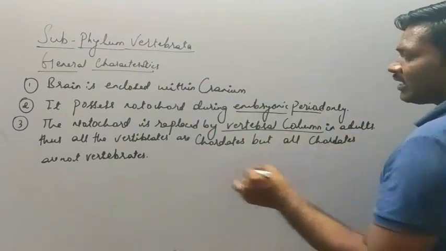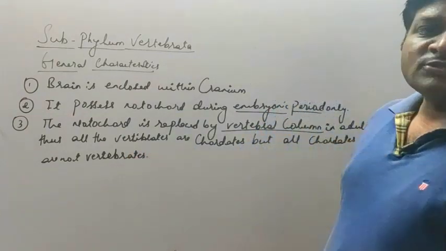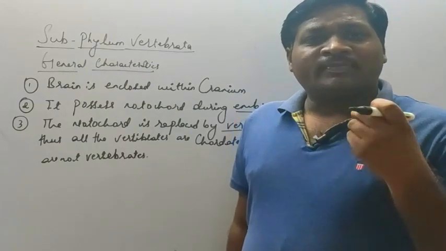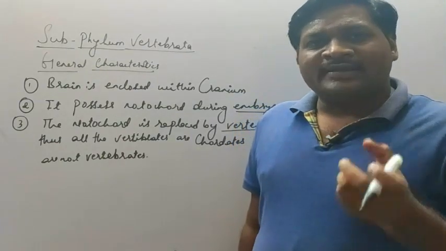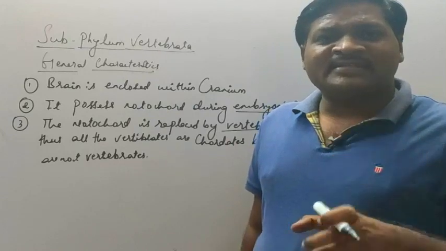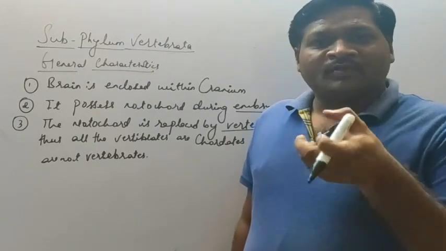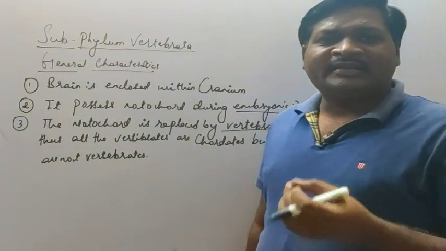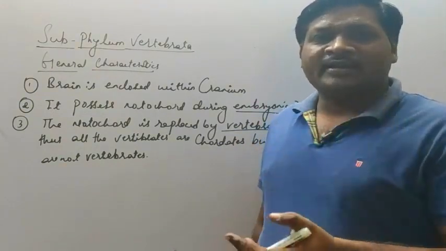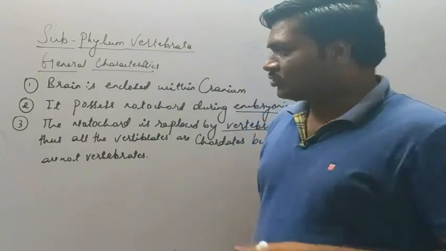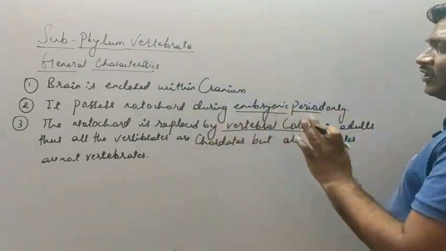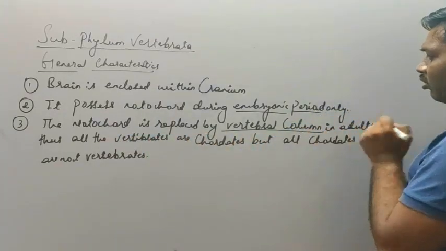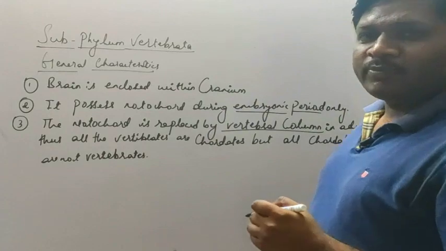But all chordates are not vertebrates, as in Urochordata and Cephalochordata the vertebral column is not formed. In Cephalochordata, the notochord persists throughout life from the head to the tail, and in Urochordata, it is found just in the tail region, which also degenerates during retrogressive metamorphosis. So on that basis, all vertebrates are chordates, but all chordates are not vertebrates. I hope you are getting this.